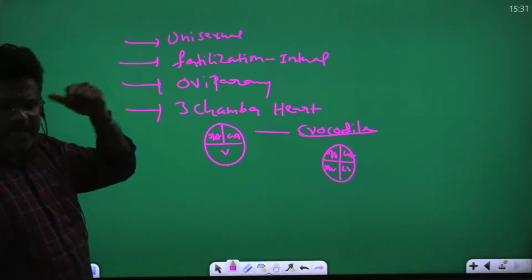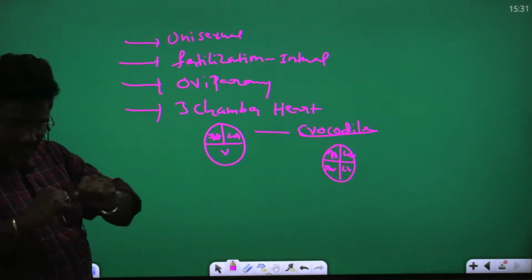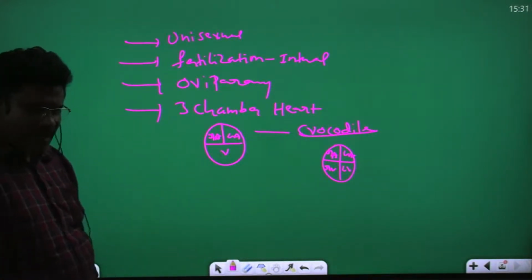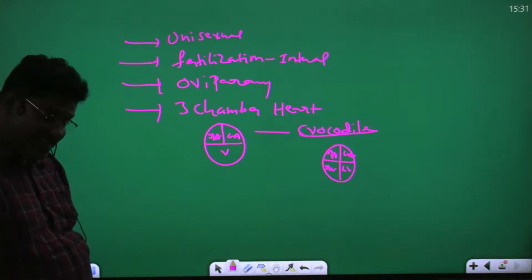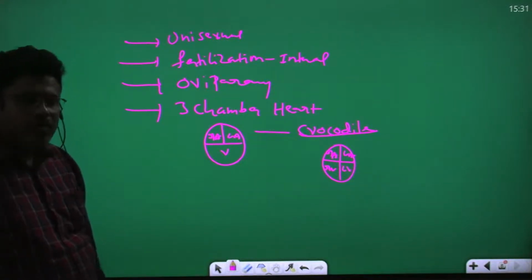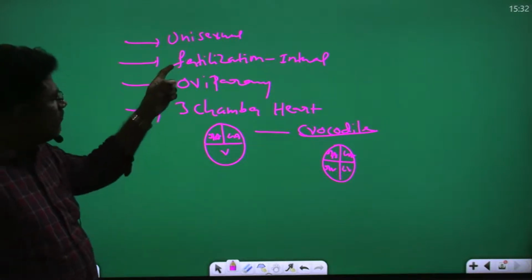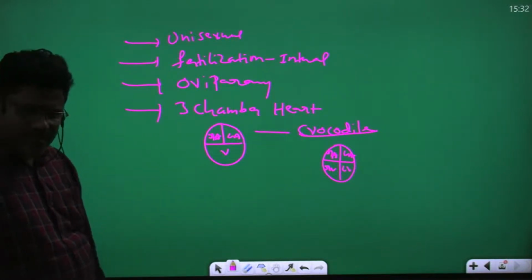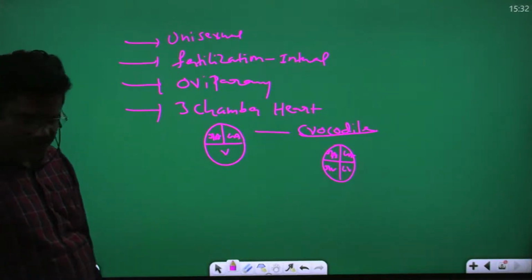They are unisexual. Unisexual means male and female organisms are completely separate. Is a human being unisexual or bisexual? Unisexual. Male and female are separate. Fertilization is internal. Sperm and ovum fertilized in the female body is called internal fertilization.